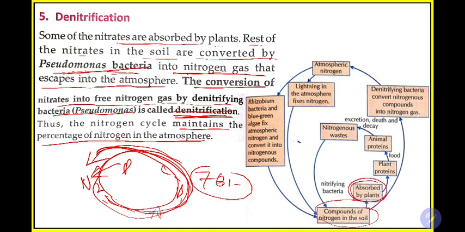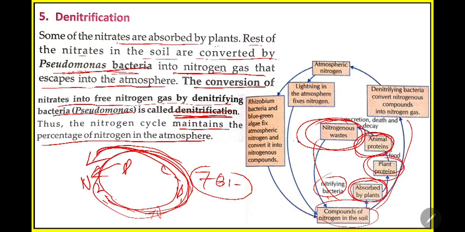The first step is absorption by the plant. Then the plant will form plant proteins, then herbivore animals will eat the plants and form animal proteins. Then they will die, nitrogenous waste will form, and nitrifying bacteria will convert this back into the original step. Then denitrifying bacteria convert the nitrogen compounds into nitrogen gas; this step is denitrification. Then again atmospheric nitrogen is there. From lightning is one process, and another process is rhizobium bacteria.